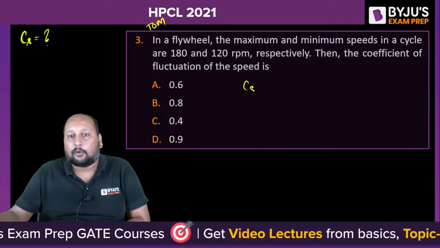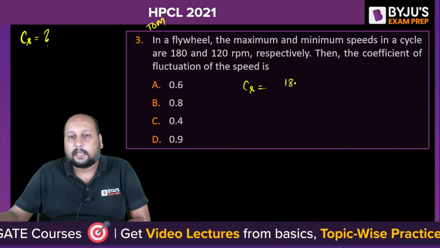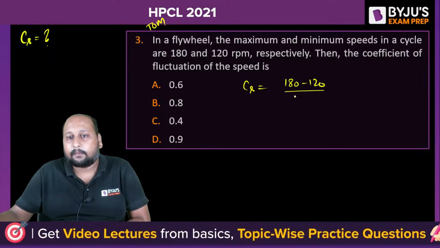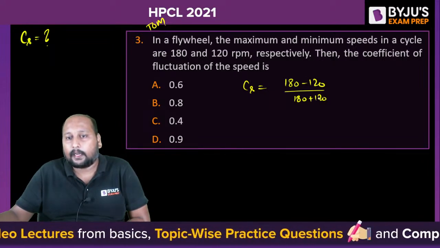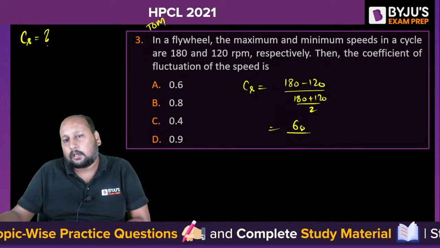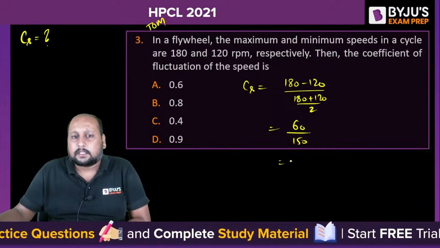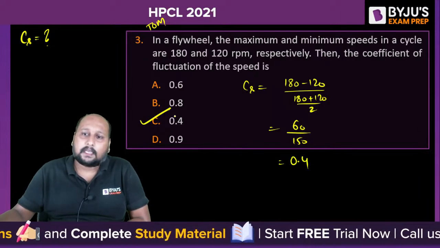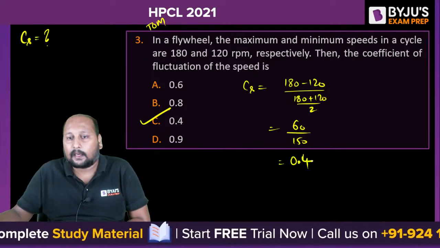Perfect. So Cs is equal to range by mean. Range is equal to 180 minus 120, divided by mean, which is 180 plus 120 divided by 2. This is 60 divided by 300 by 2, which is 150. So this is equal to 0.4. Option C is the correct answer. CS value आपका आ गया है, that is 0.4.